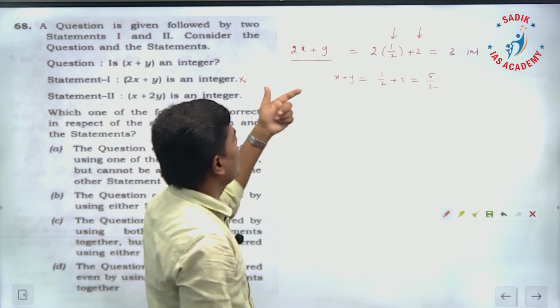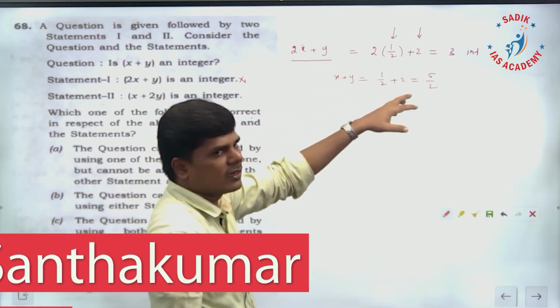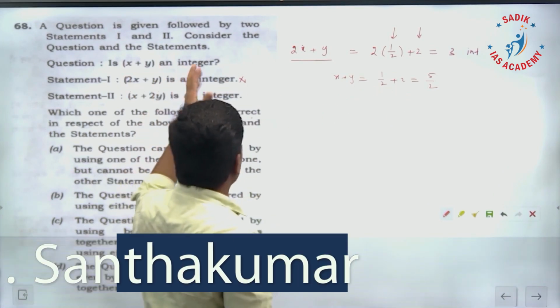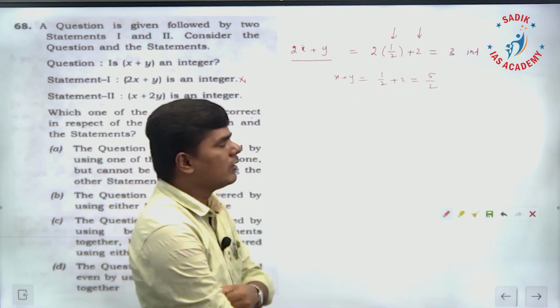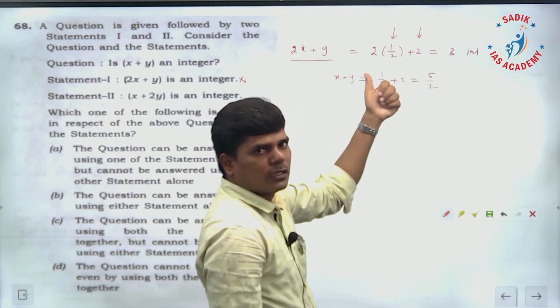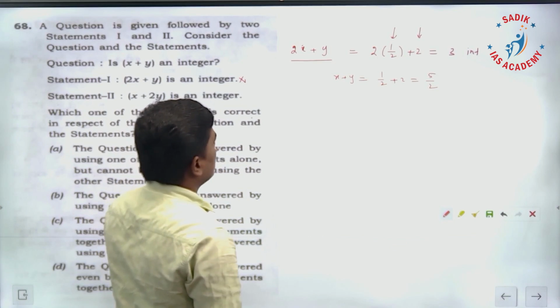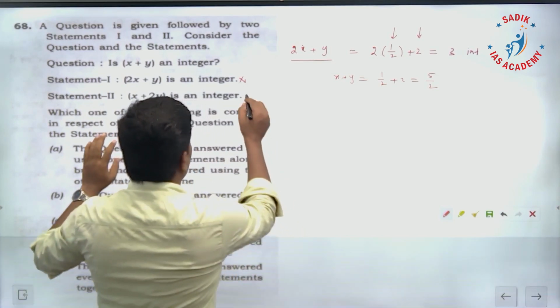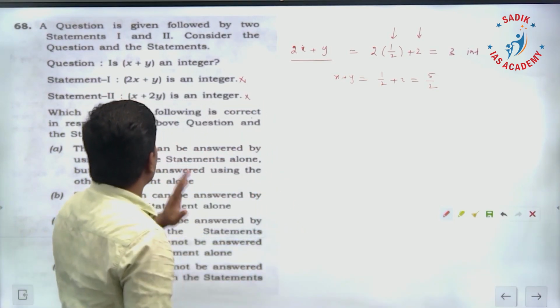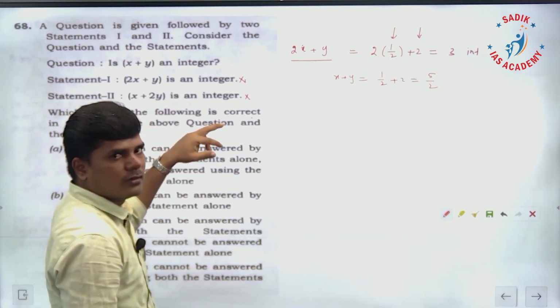If you take integer values for x and y, I can say this. If you take fractional values for x and y, I cannot say whether x plus y is an integer or not. I have taken fractional values, and the expression is an integer, but x plus y is not an integer. So this statement alone is again not sufficient to answer the question. Now, if you combine both the statements,